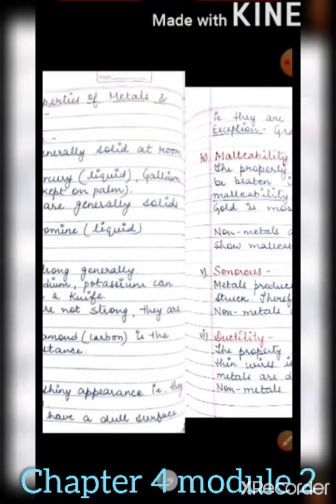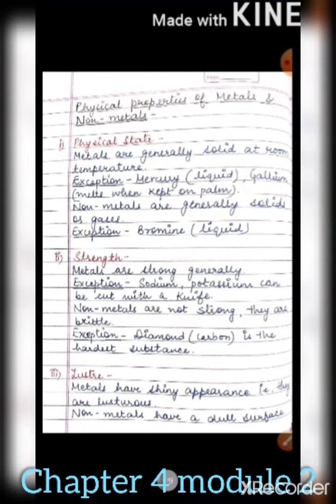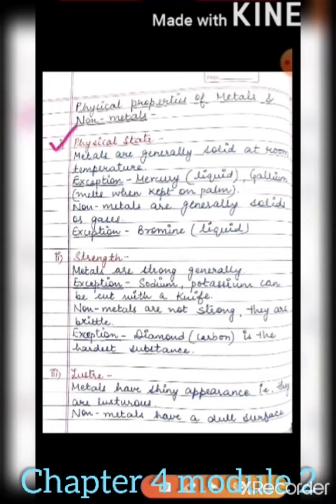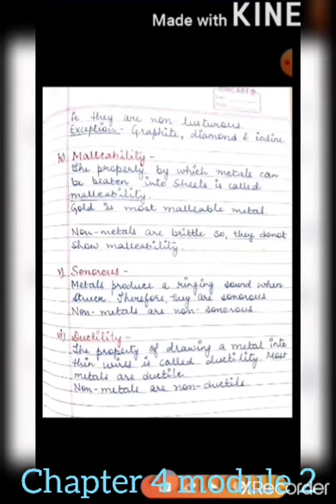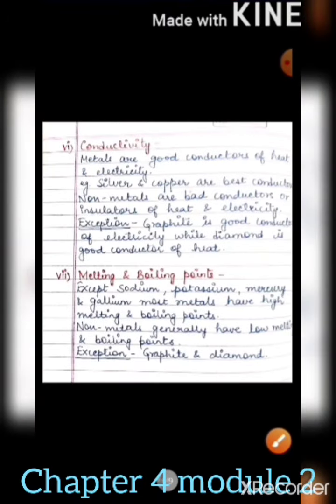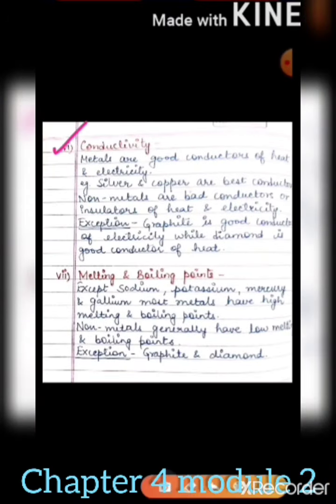So let's again consider the physical properties. First one is the physical state, second is the strength, third one is luster, then fourth one is malleability, that is the property of metals that can be beaten into sheets. Fifth one is sonorous, that is the ringing sound. Then sixth one is ductility, the property of metals to be drawn into wires. Next is conductivity, that is heat and electricity conduction. And the last one is melting and boiling points.